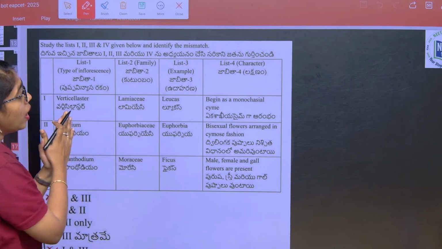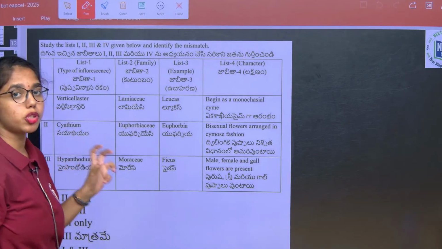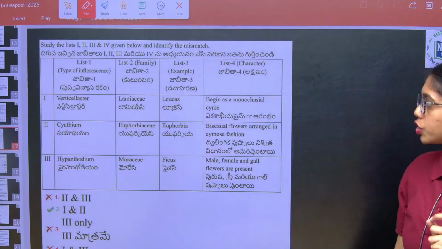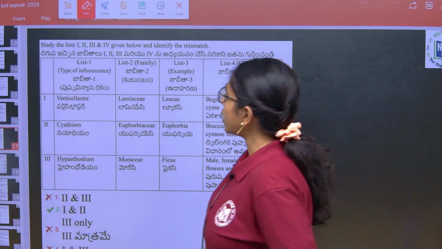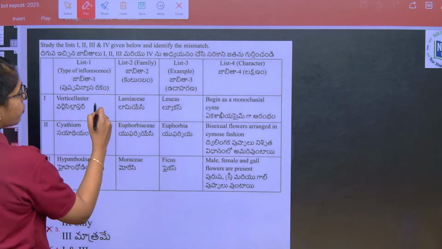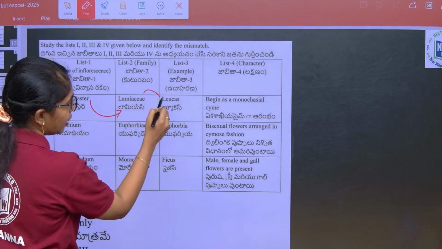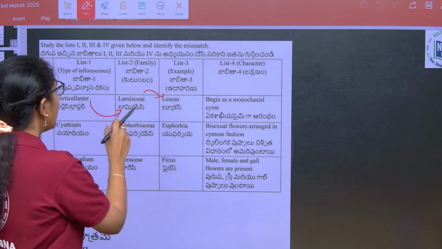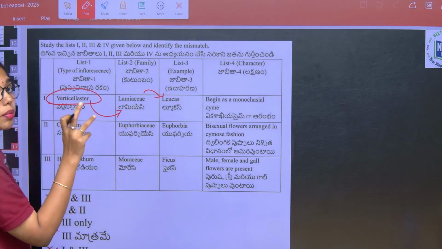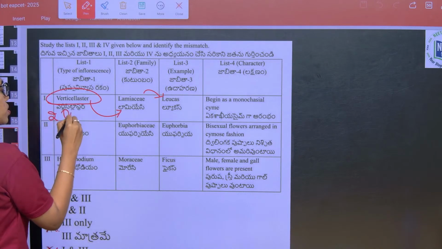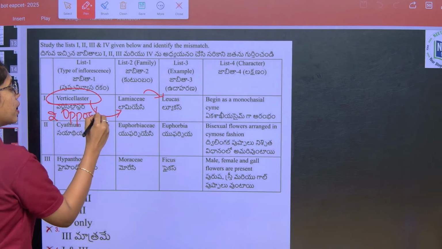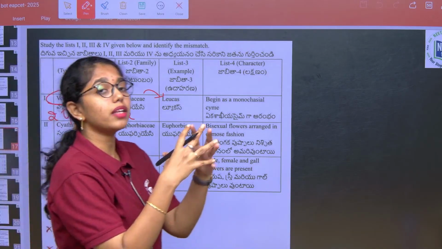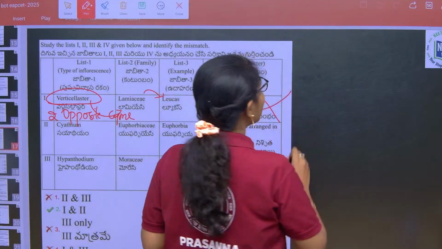This is from modification, special types of inflorescence, from morphology of flowering plants. Verticillaster, of course it belongs to Lamiaceae, correct. Leucas, correct, second example. But if you look into the character, verticillaster is formed because of 2 opposite cymes. It is a type of cymose inflorescence formed by 2 opposite cymes, not a single monochasial cyme.